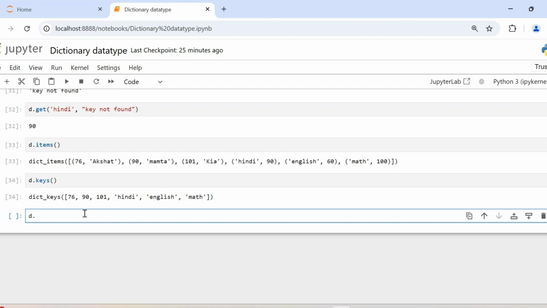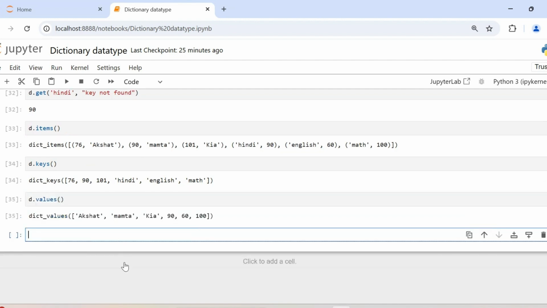Now is the time for returning the values. And right here, we have the values of the dictionary. We are going to use these functions when we loop through the dictionary. We'll see all of that later in the course.